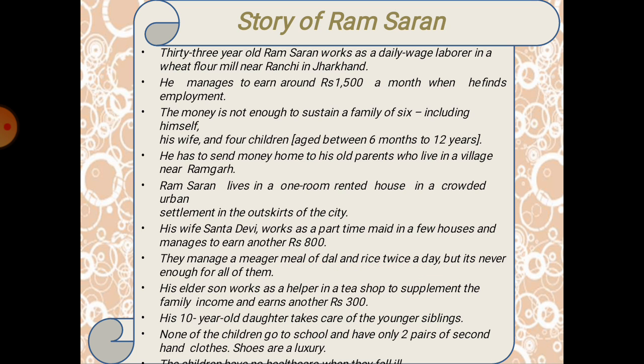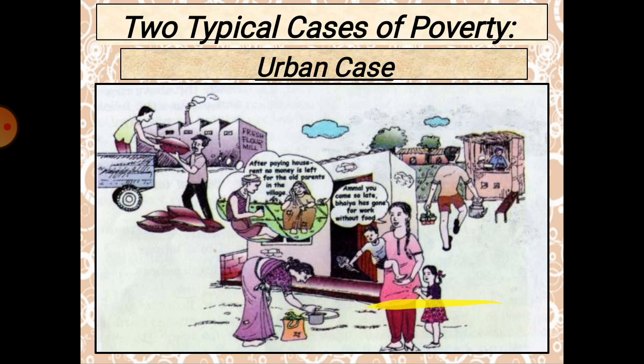So only 2 times a day they are getting their meal, but it's never enough for their family members. You can find 6 to 12 members there. Children aged 6 to 12 are there, and similarly Ram Saran and his wife. So it is not sufficient for them to have those meals alone.